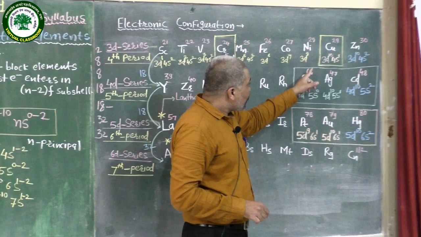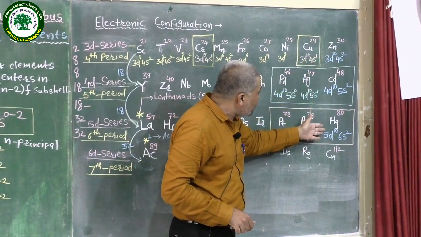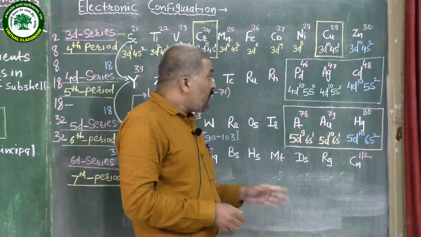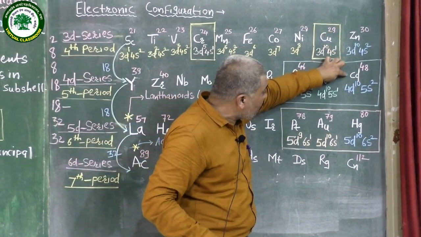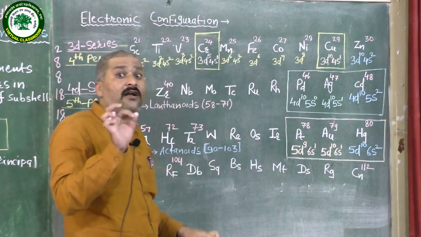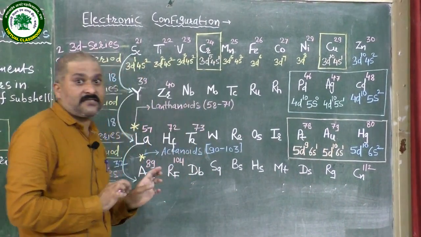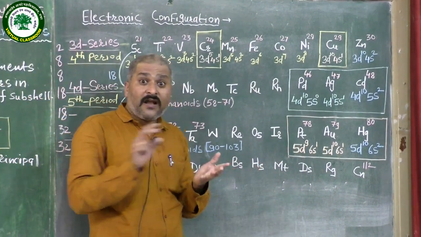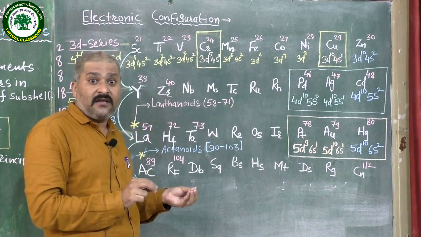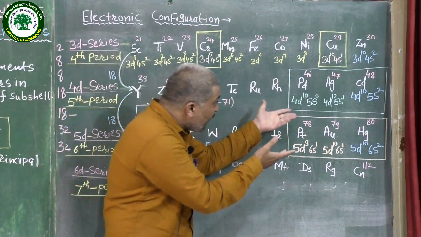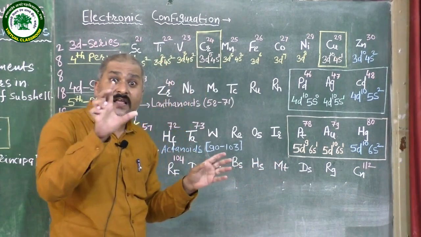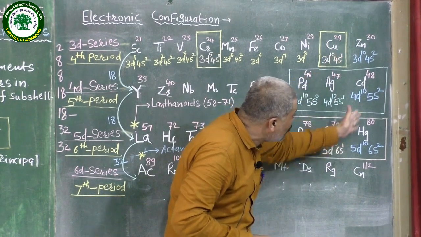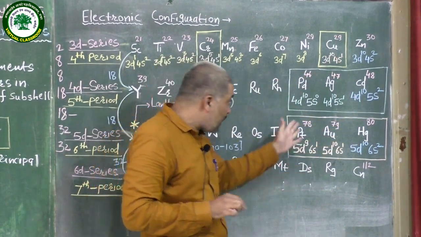Here I have written the last 3 elements in the dark blue color. What does it mean? These last 3 elements, that is zinc, cadmium and mercury, are not considered as D block elements. Why? We know the definition of D block elements: their electronic configuration is partially filled. When the D subshell is completely filled, those elements are not considered as D block elements.